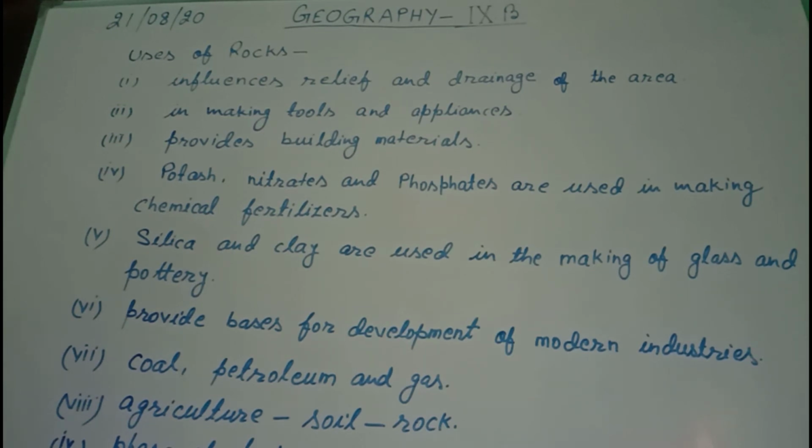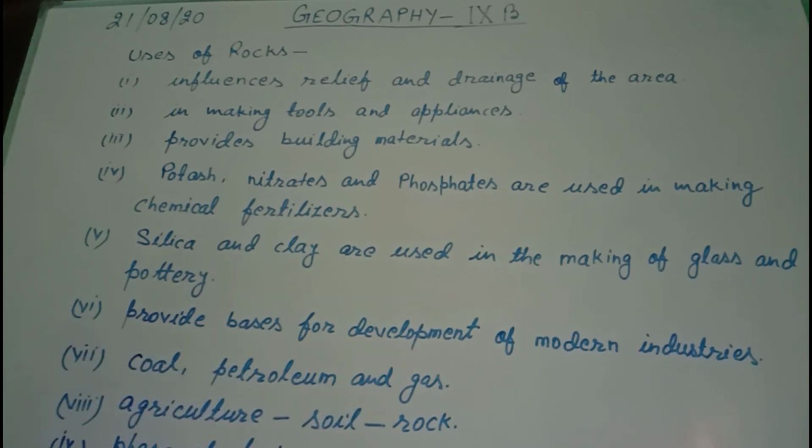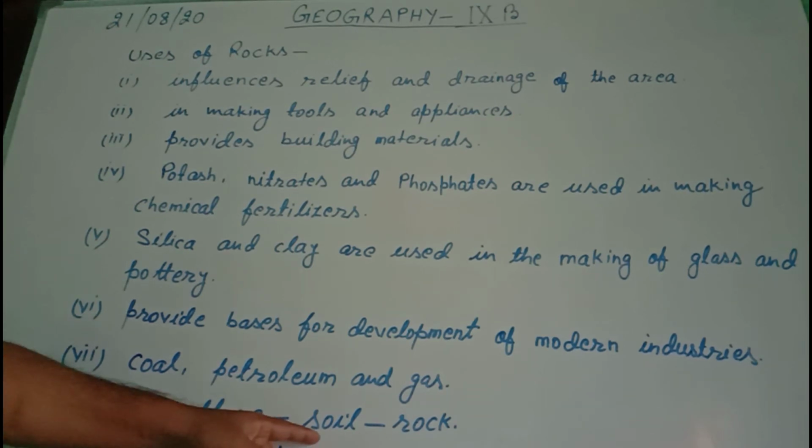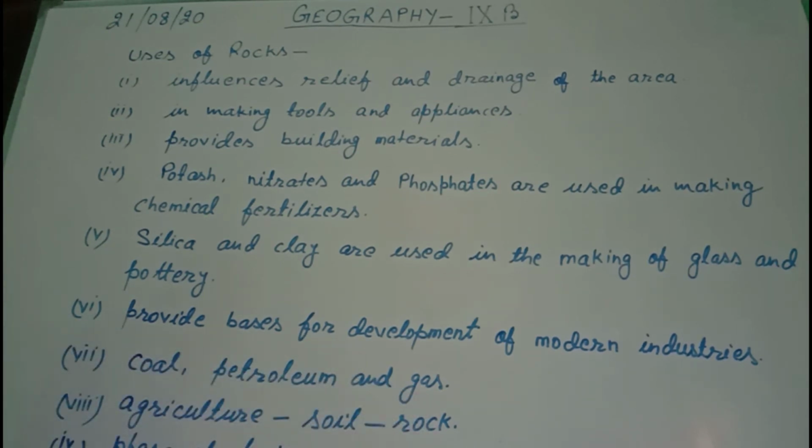Number eight, agriculture depends on soil, and soil is obtained from the rock. So we say the soil is fertile or not fertile, that depends on rock.